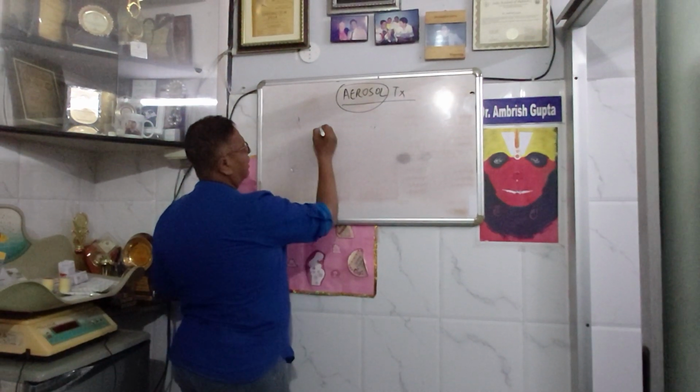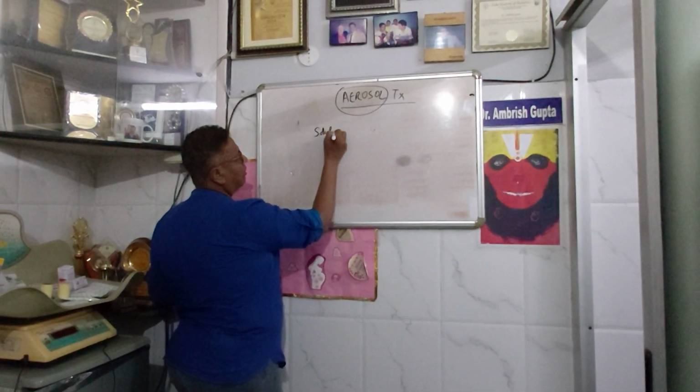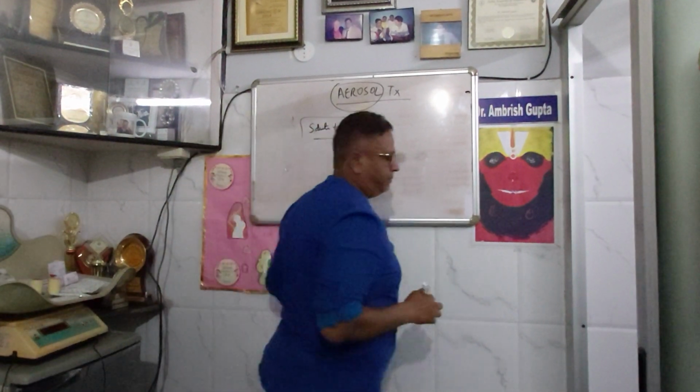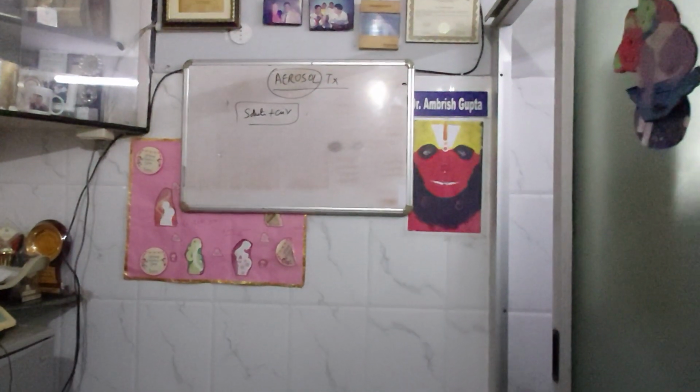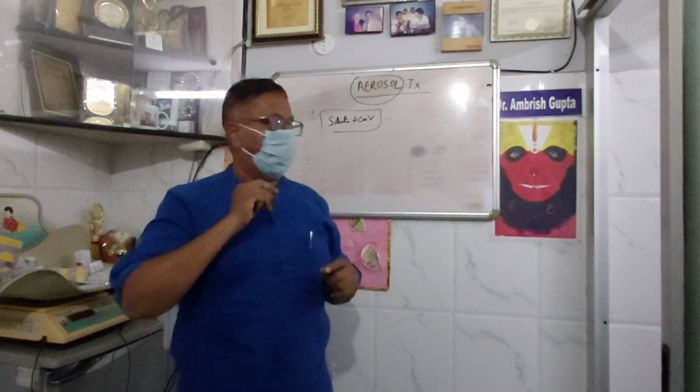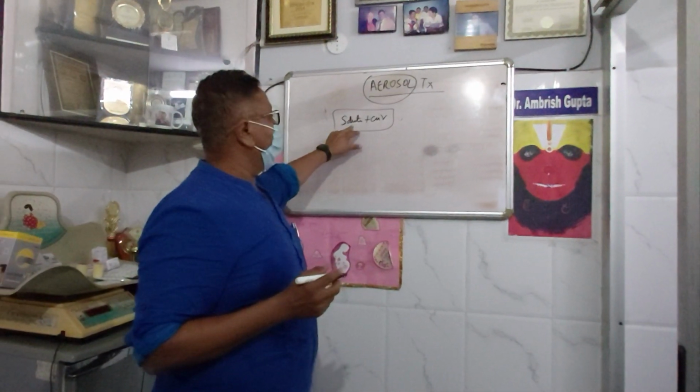What is an aerosol? Aerosol is a solution in which a solute is dissolved in air. What are the criteria by which you can say that a solute can dissolve in air?